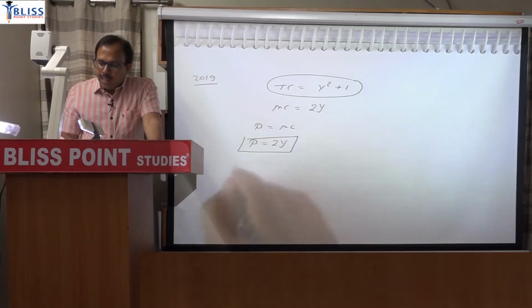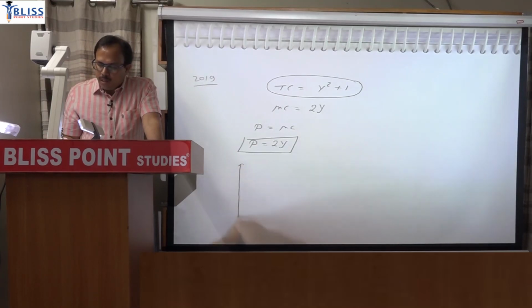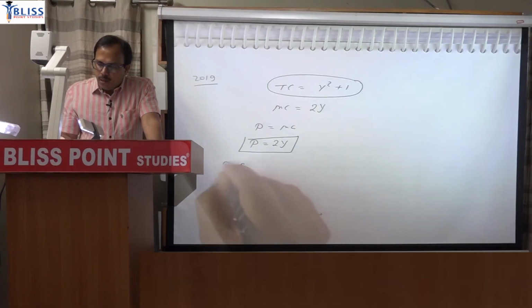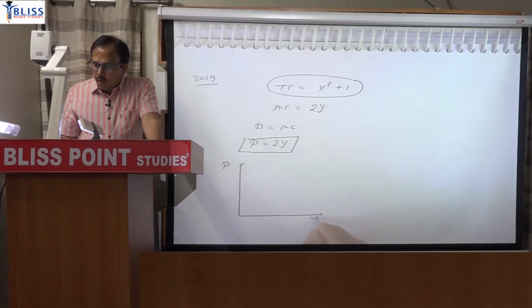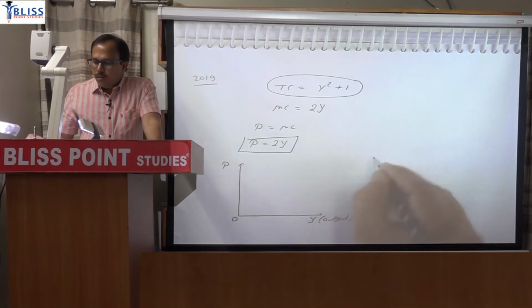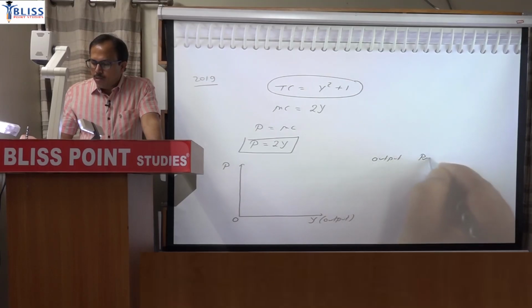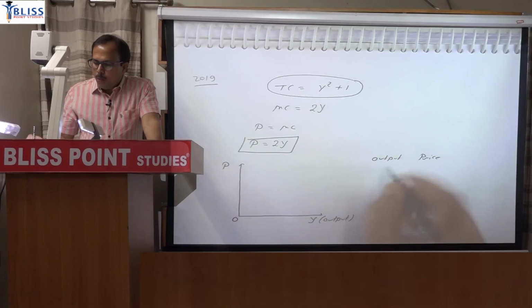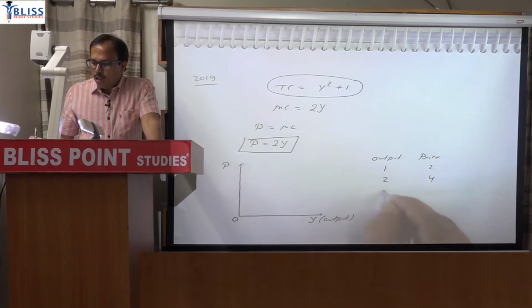Clear? Now you plot it graphically. Right here y and here P and y. Y is output. You can show it in terms of a table also, output and price. So if you write output as 1, price will be 2. If you write here 2, it will be 4. If it is 3, it will be 6.